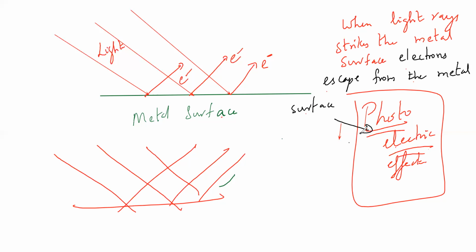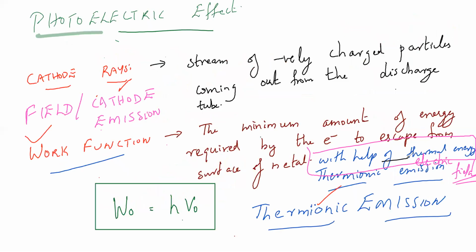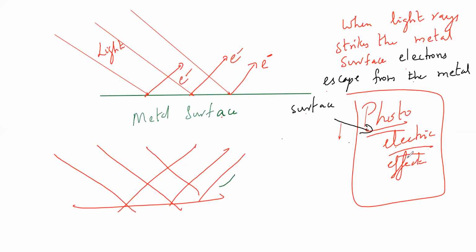The emission of this electron is called photoelectric emission. If they ask what photoelectric emission is, listen to one more thing before writing it down. The same thing, where I said with the help of thermal energy, here it is with the help of light energy. That is photoelectric emission. Clear? So draw this diagram, this will help you remember. If you completed this, let me know.